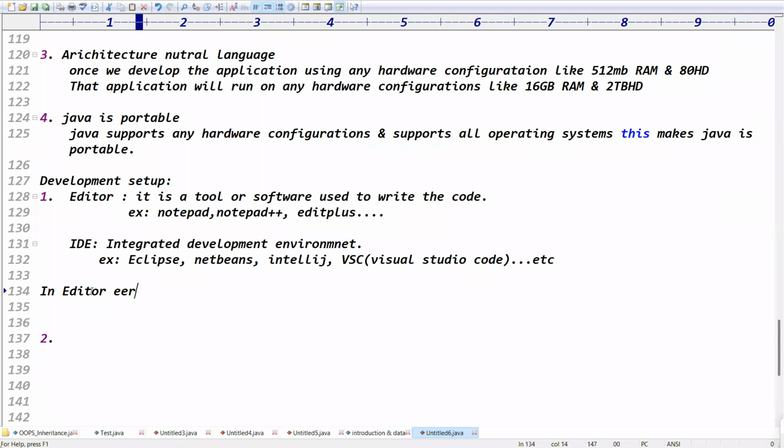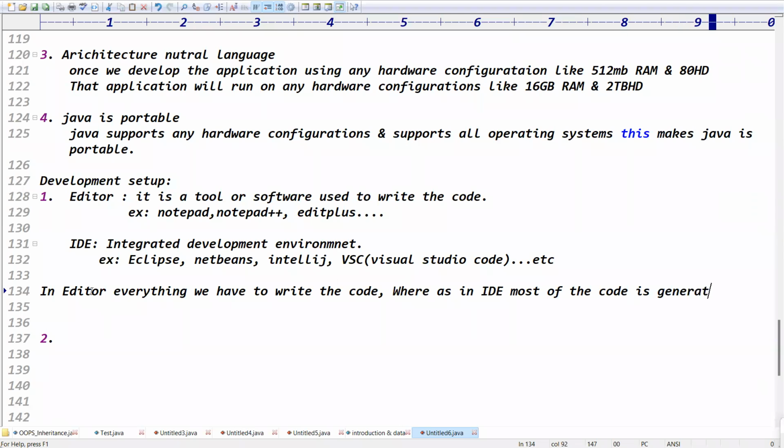In an editor, everything we have to write the code ourselves, whereas in an IDE, most of the code is generated, right? Yeah, that is called editor versus IDE.